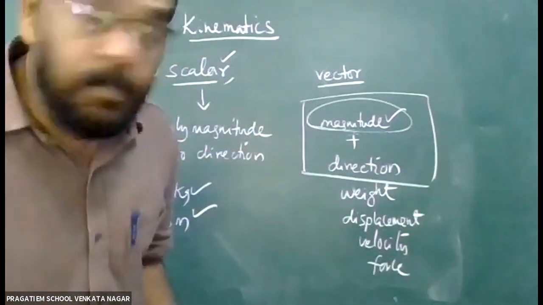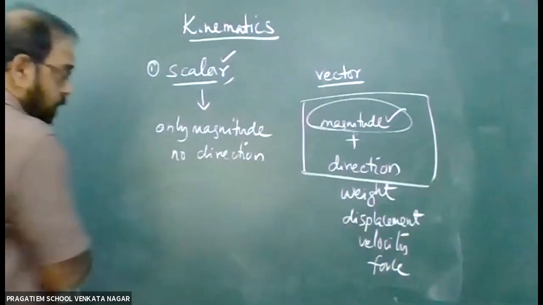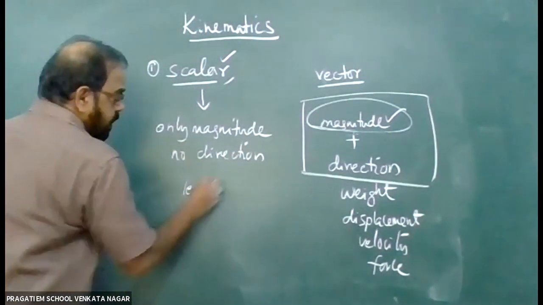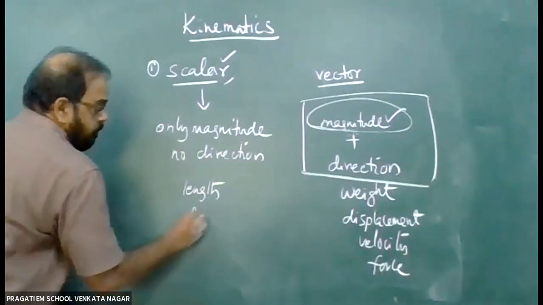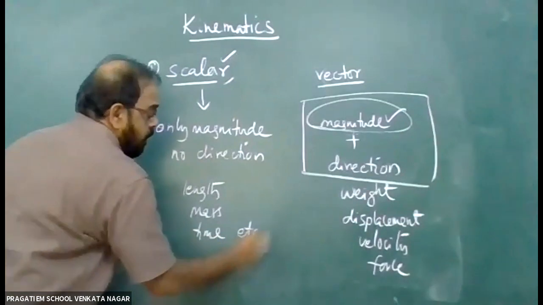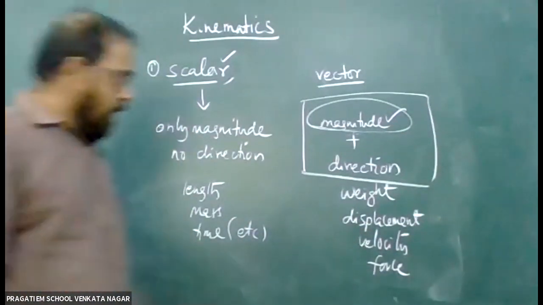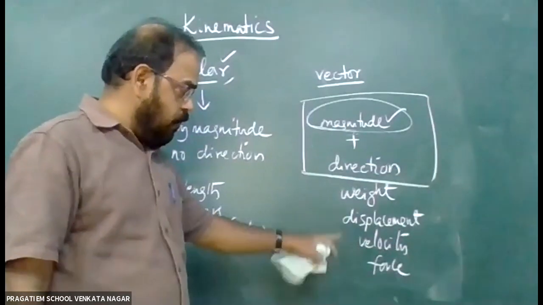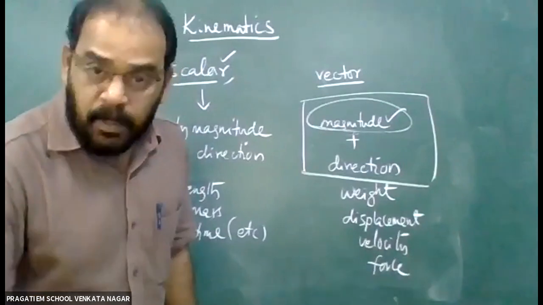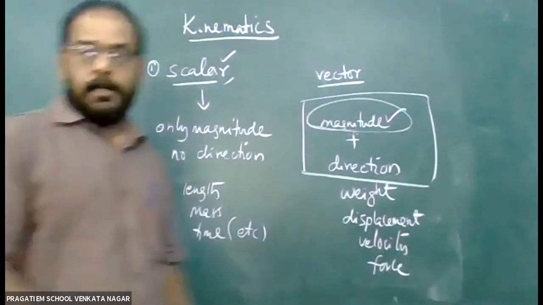Examples for scalar quantities already studied: length, mass, time, etc. And weight, displacement, velocity, force, and many other quantities are called vector quantities.